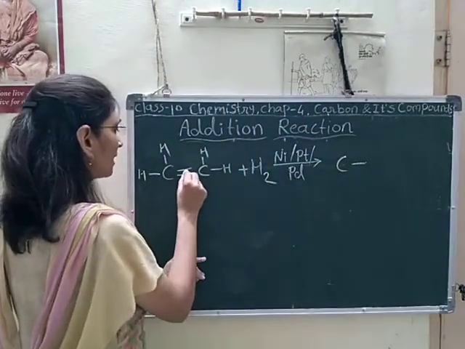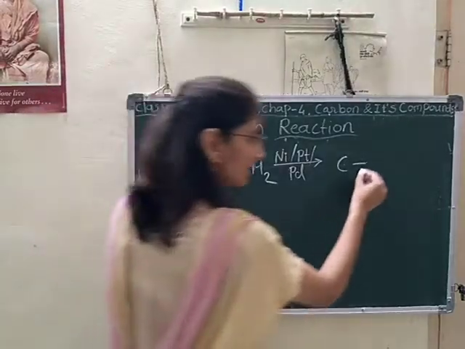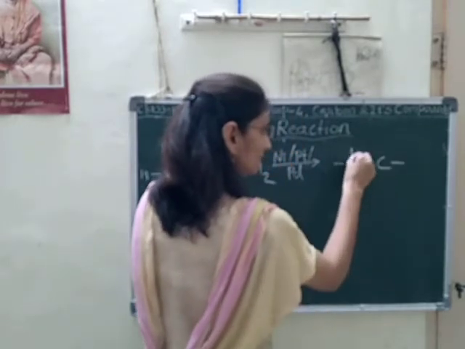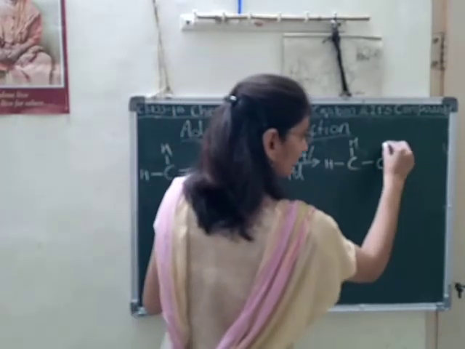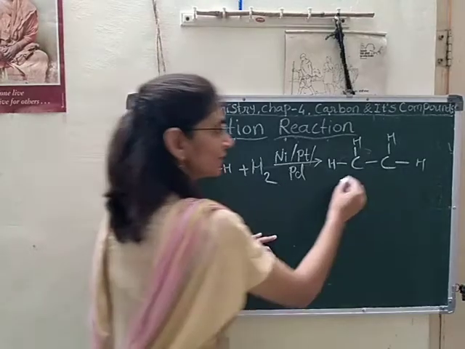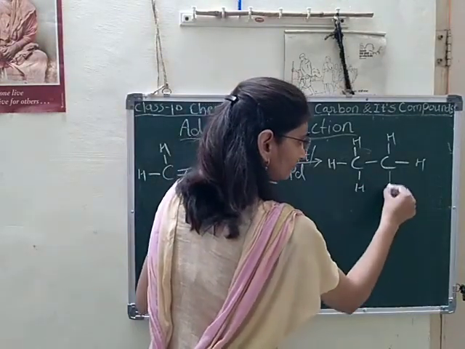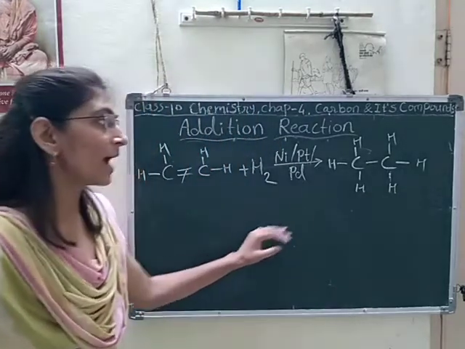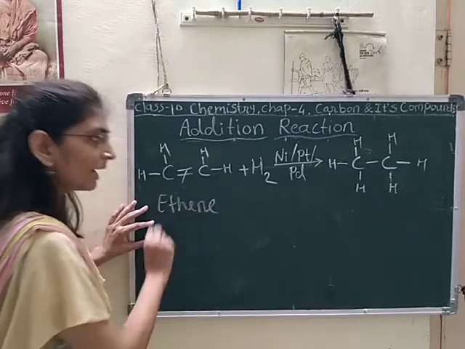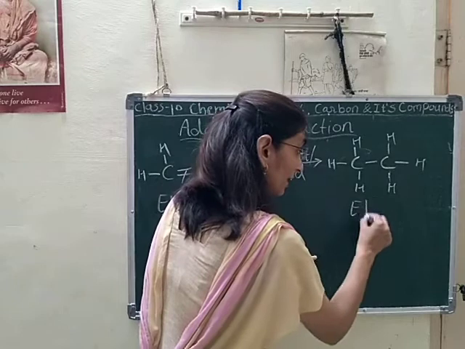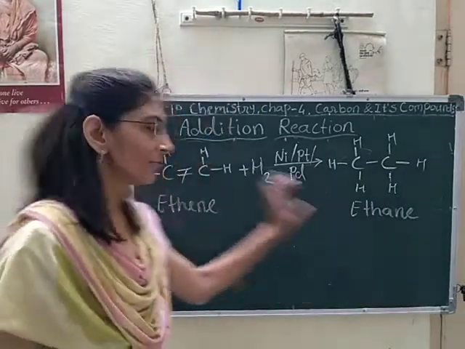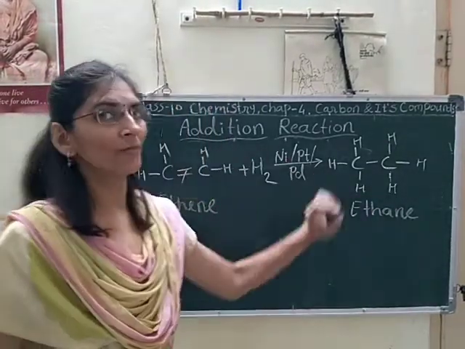Okay. So after the addition of hydrogen, which product will we get? This double bond is weak, so it will break down, and a carbon single bond will form. Initially it had two hydrogen atoms, and after breaking this pi bond, addition of hydrogen atoms takes place here. Two hydrogen atoms are added here, and what happened? From ethene, or from alkene, we got alkane, we got ethane. From unsaturated we got saturated.